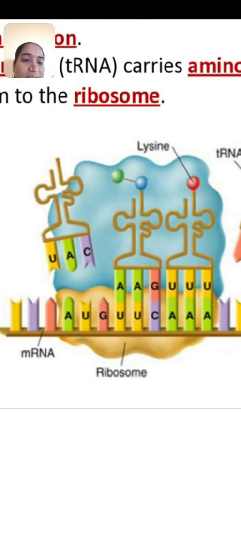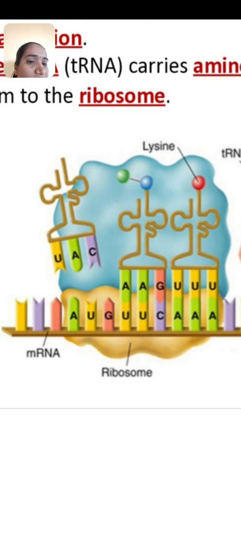One more important thing: the first AA-tRNA complex must have the UAC anticodon and carries the first amino acid. It must be methionine in eukaryotes and formyl methionine in prokaryotes.